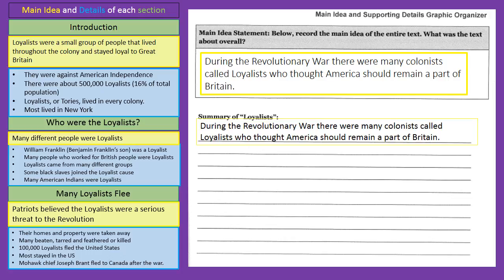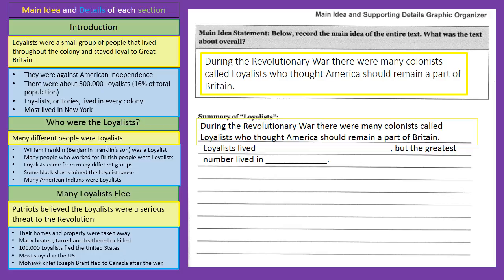Alright, I'm taking a look over on the left-hand side, and I'm going to see if there's anything more I need to say about that. So I'm looking in the first part about the introduction. It tells me a little bit about where they lived, so I might include that. So I'm going to say for my next sentence, Loyalists lived blank, but the greatest number lived in blank. And I want you to fill in those blanks with the information that you see on the side.